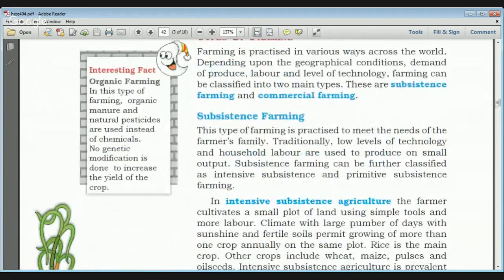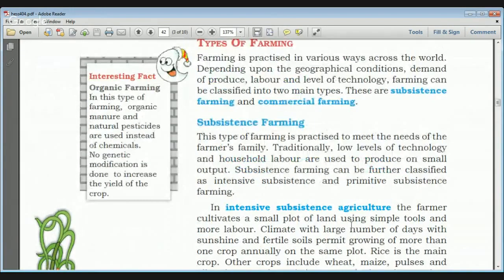These days, one term is getting very popular because Sikkim has become the first state which adopted 100% organic farming. Organic farming means no use of any chemicals, pesticides, or insecticides. In organic farming, all natural ways of farming are used. Organic manure, gobar, cow dung, and cow urine are used as natural pesticides.